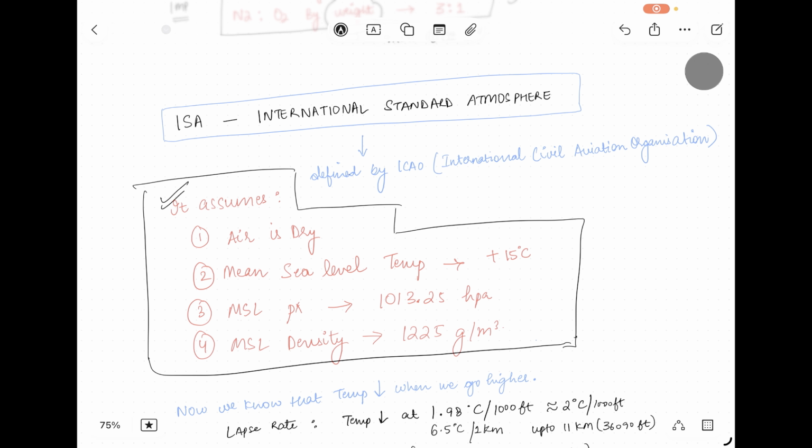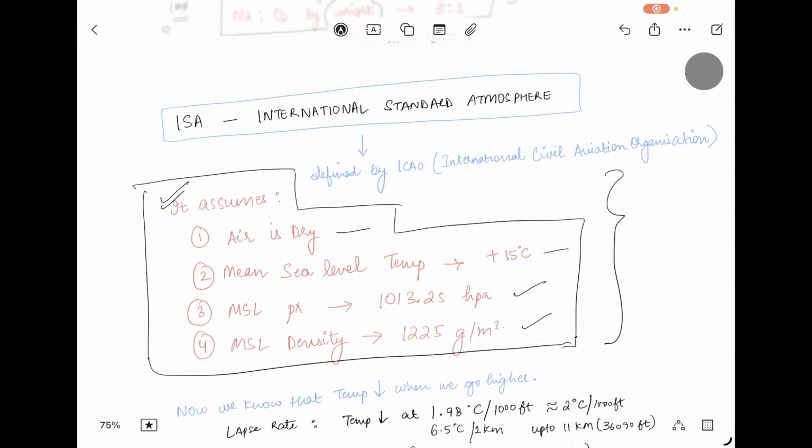The first thing it assumes is that the air is dry. Mean sea level temperature is plus 15 degrees Celsius. Mean sea level pressure is 1013.25 hectopascal, and mean sea level density is 1225 grams per meter cube. These are the set values, and they are the values on which the aircraft's instruments are calibrated.